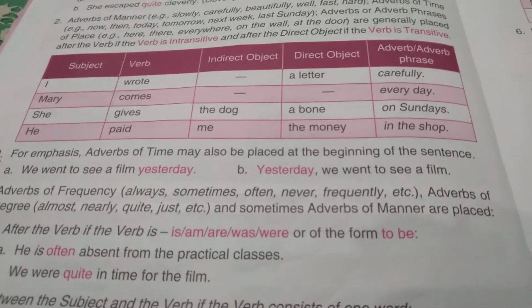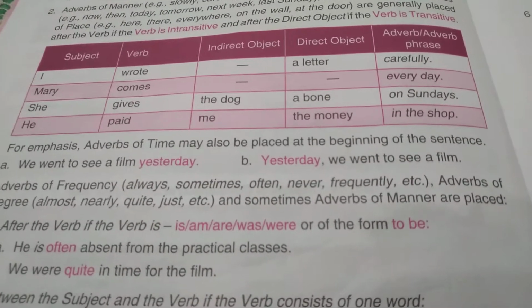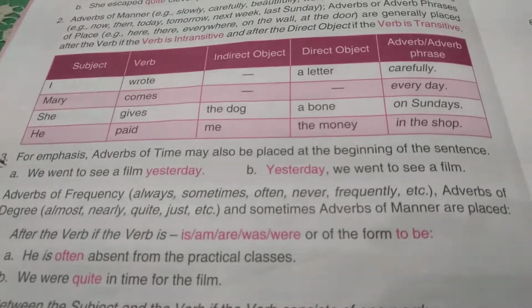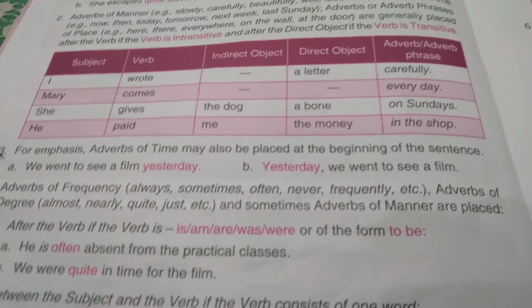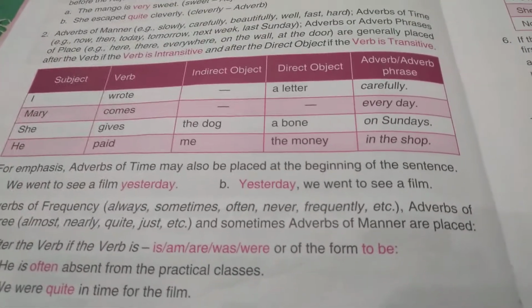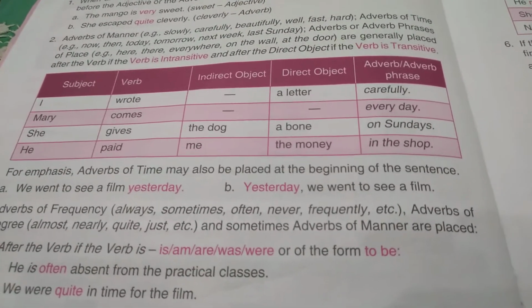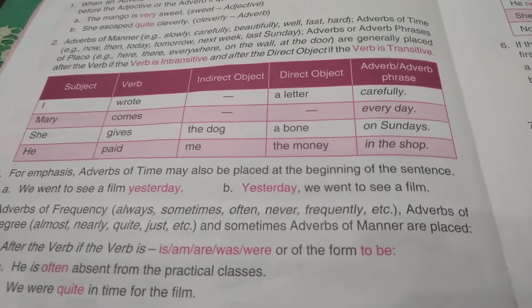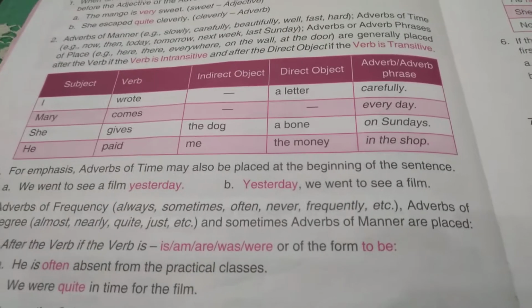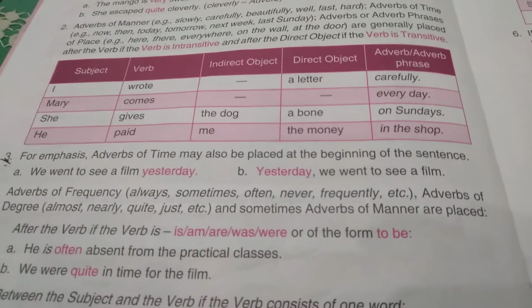For example, we went to see a film yesterday. Here the adverb is used at the back. Yesterday we went to see a film. Here it is used in front, at the beginning of the sentence, and both these sentences are correct.